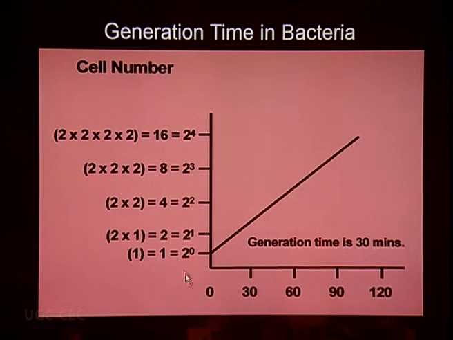Now this binary fission has a specific role. It is explaining the generation time, that is the time in which the number of bacterial cells gets doubled. So binary fission will control the generation time. Suppose in this particular case it is 30 minutes, that is, the bacterial population will be doubled after every 30 minutes. And at the same time, the growth rate of the bacterial cell is also determined by this process of binary fission.